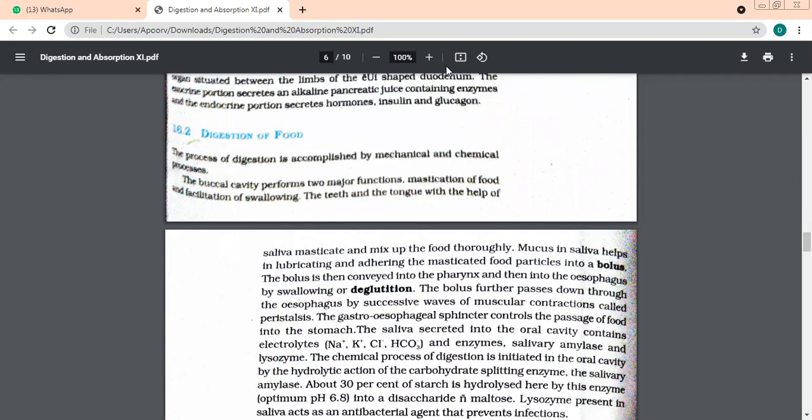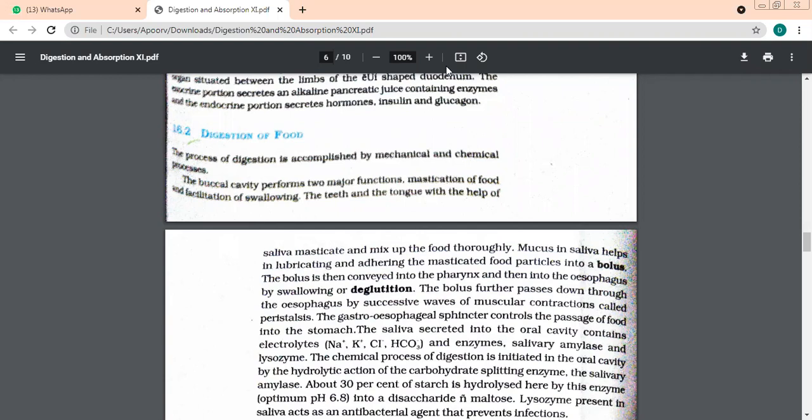This process is known as deglutition. What is this process called, children? Deglutition. Now understand what deglutition is. Whatever happened in the mouth, the food is already converted into small chunks known as bolus. This bolus will go into the pharynx and from the pharynx into the esophagus. The process by which the bolus is transferred into the pharynx and then into the esophagus is what we call deglutition.